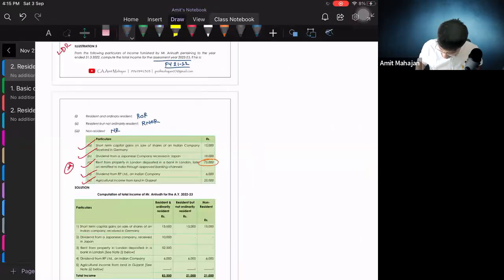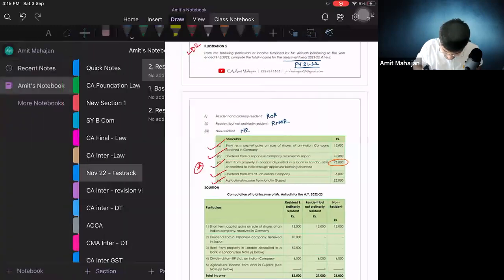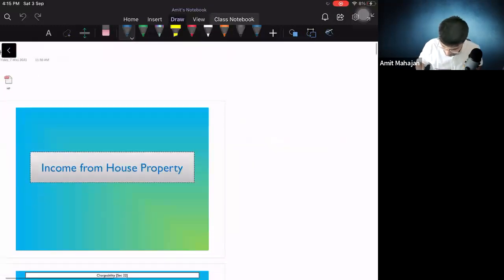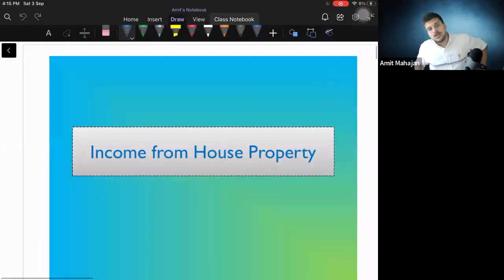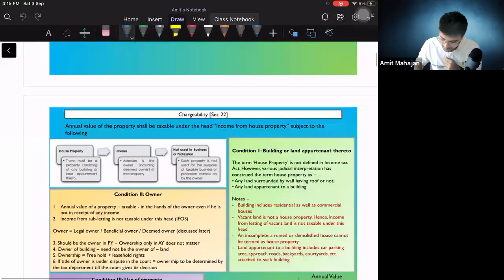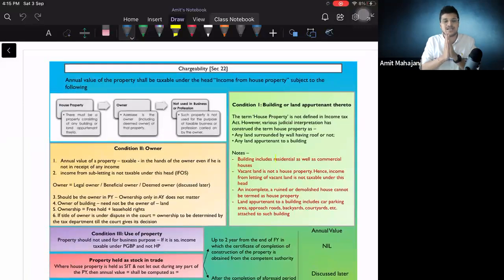Okay, house property. Come on, fasten your seat belts again. Right, okay. Income from house property. We are starting with the first head of income now, that is income from house property. The charging section of income from house property is section number 22. That charging section says the annual value of the property shall be taxable under the head income from house property.